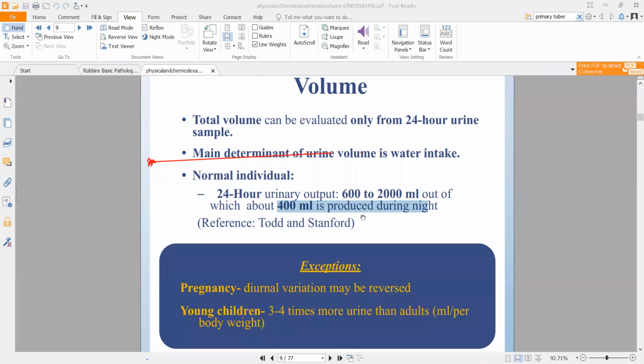ठीक है. Now, 400 ml of urine is normally produced at night. Pregnancy में more urine is produced in the night rather than in the day. Generally, out of 600 to 2000 ml, almost 3/4 is produced during the day and you void it during the day. 400 ml is produced during the night that you void early in the morning. That is the first void, right? Pregnancy में that will be opposite. So most of the time pregnant women will wake up in the night and have to void their urine. ठीक है?